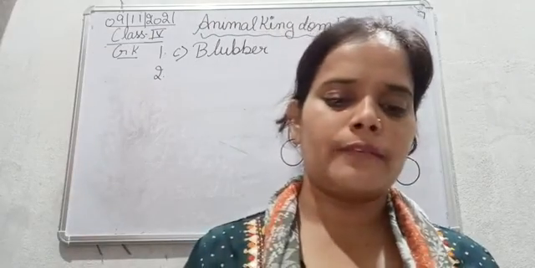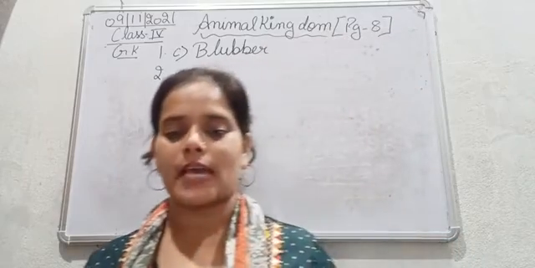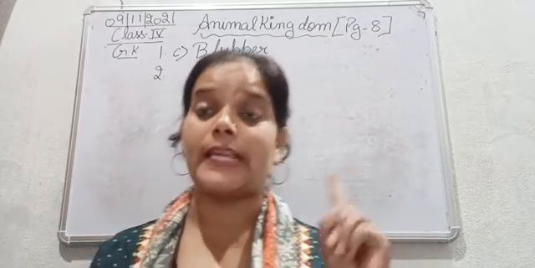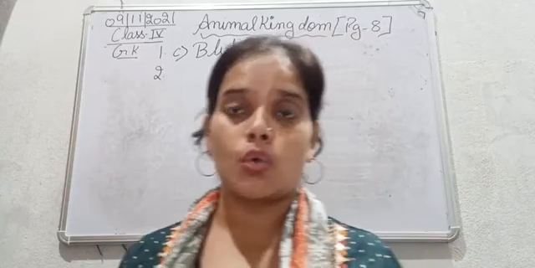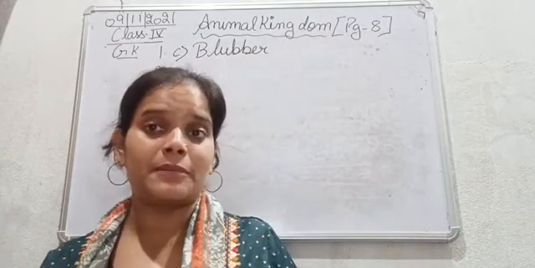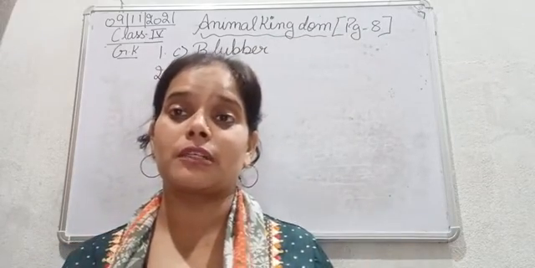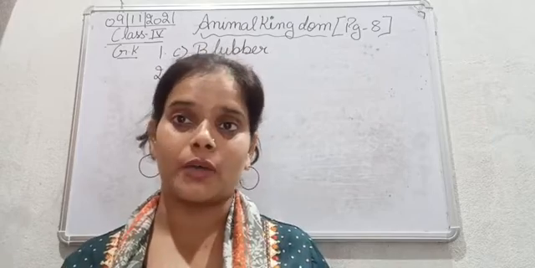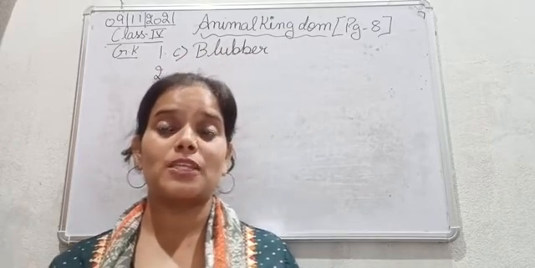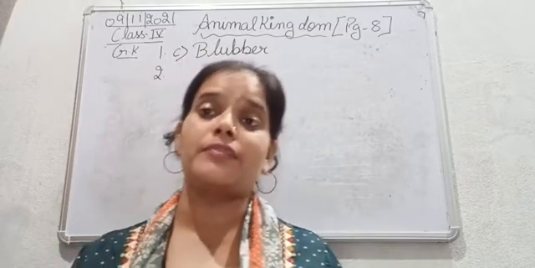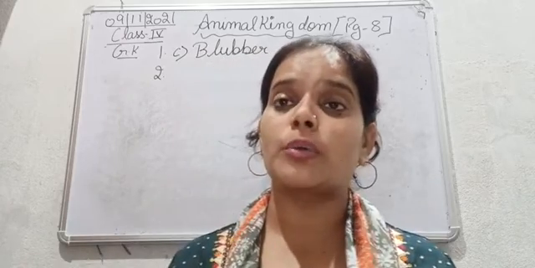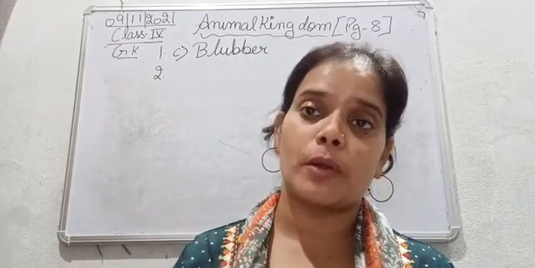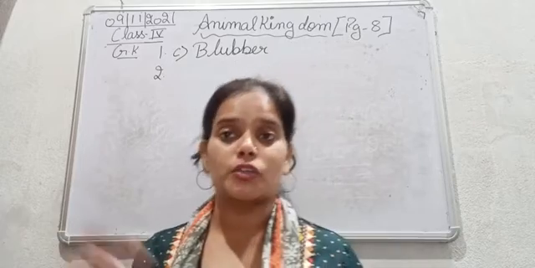Second one, which of these is a cold-blooded animal? Among frog, eagle and rat, which is the cold-blooded animal? Cold-blooded doesn't mean that their blood is cold. Cold-blooded animals are those that can adjust their body temperature according to the environment.